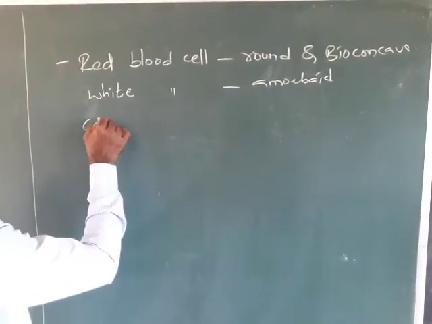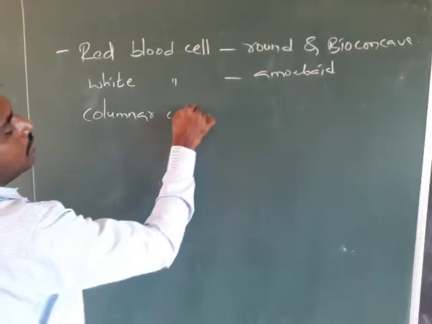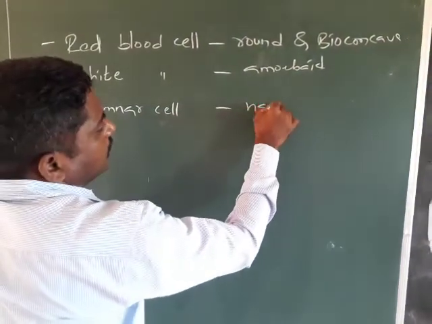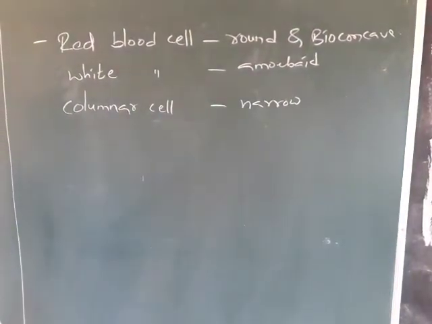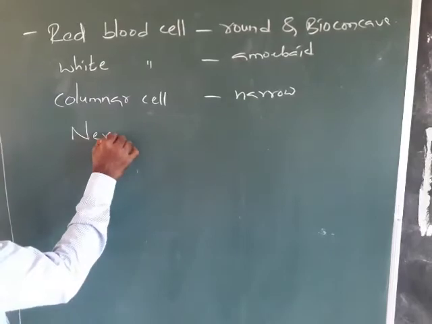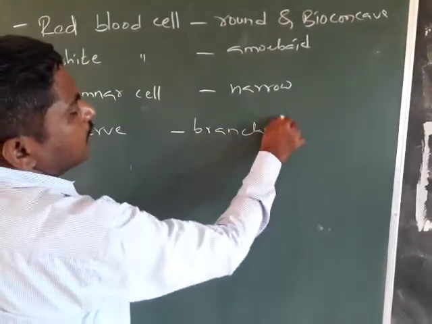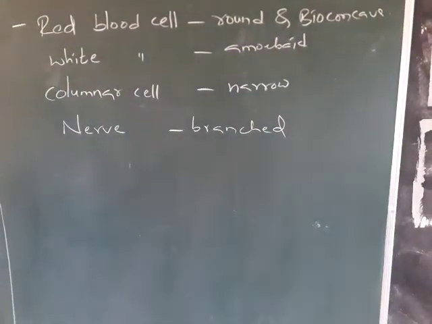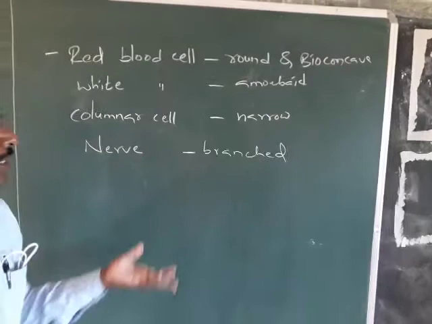See here the epithelial columnar cells; these are narrow, elongated cells. And the nerve cells are branched cells. There are many more cells and their shapes as well.